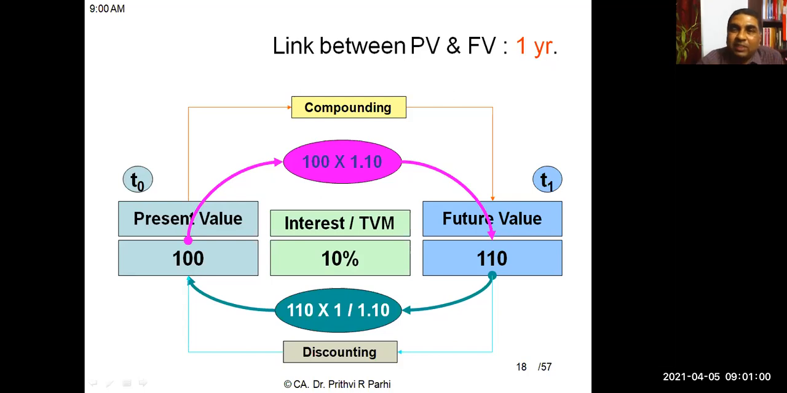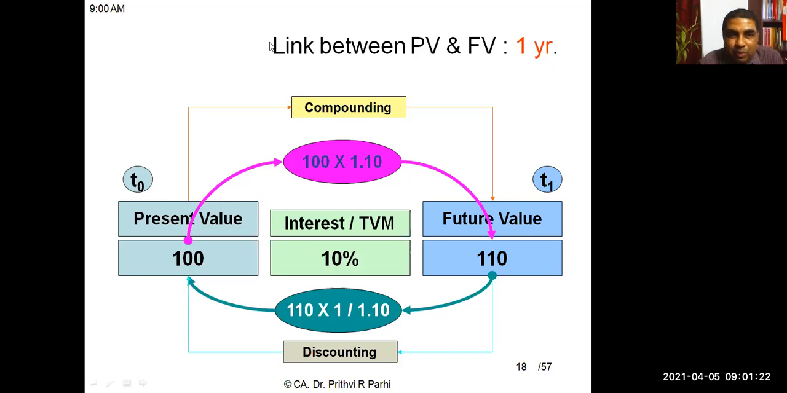Discounting is called as the discounting. How can we move? We have compounding factors and we have discounting factors. Sorry, the discounting factors are called present value factors, and the compounding factors are called future value factors.